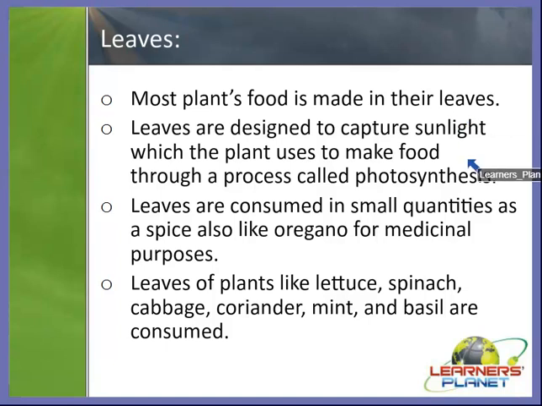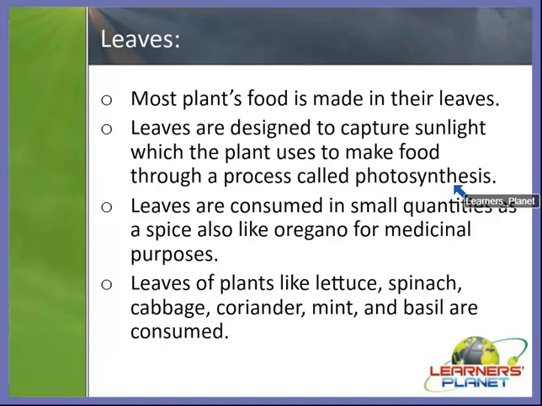And leaves are designed to capture sunlight, which the plant uses to make food, known as sugar or glucose, which is a type of carbohydrate, through a process called photosynthesis. Photosynthesis means, photo means light, and synthesis means bringing together, right? So bringing together all the components with the help of sunlight makes organic food known as sugar or glucose.